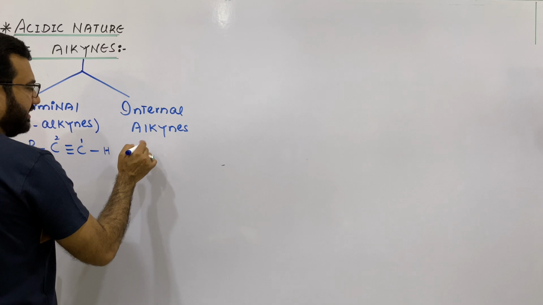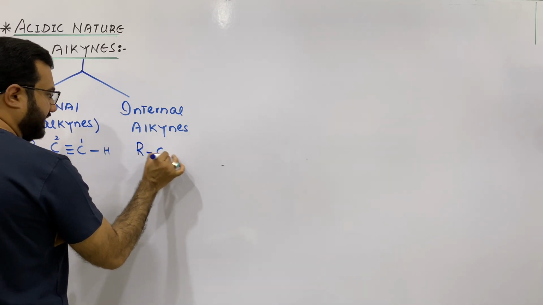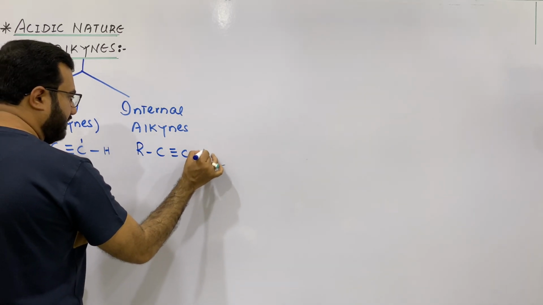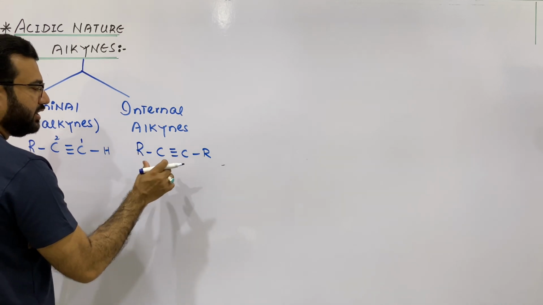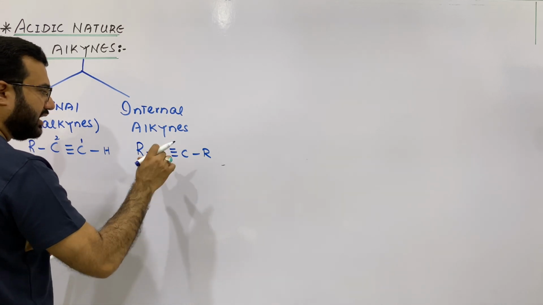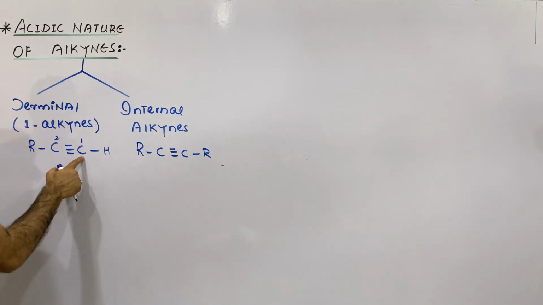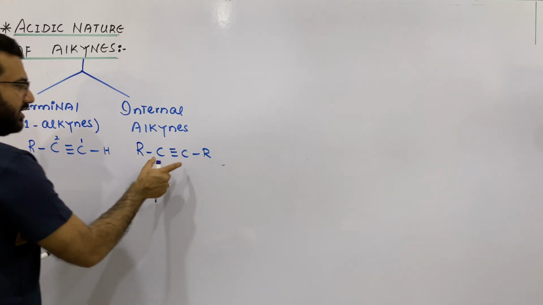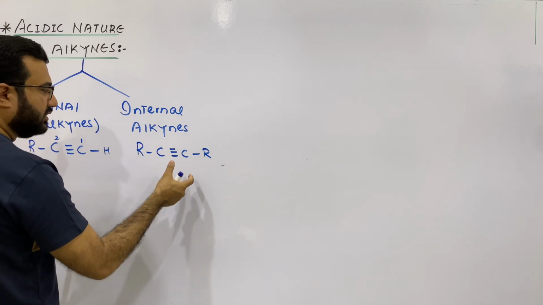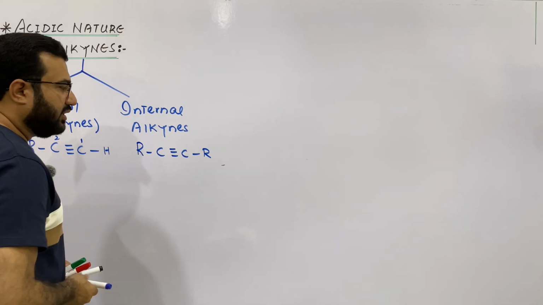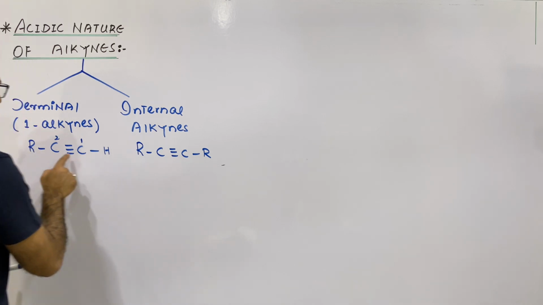And internal alkynes are all those alkynes in which the triple bond is present in the middle of the chain, or you can say the triple bond is present between two carbon atoms other than carbon number 1 and 2. The triple bond may be between second and third carbon, or third and fourth carbon, or fourth and fifth carbon, but the triple bond will not be between carbon number 1 and 2.